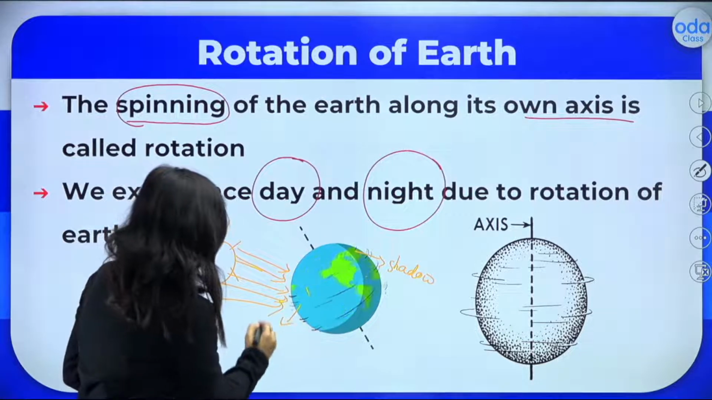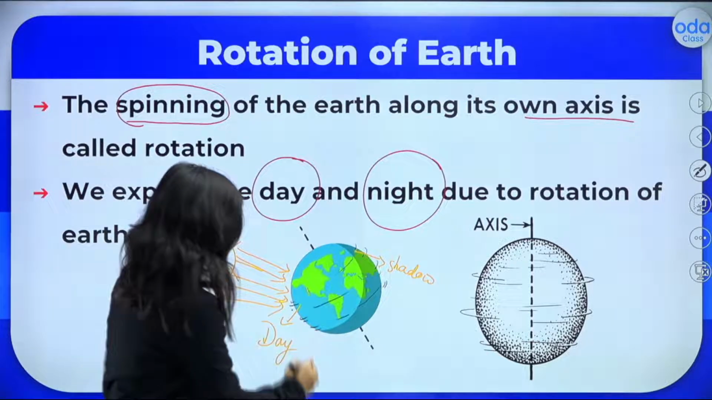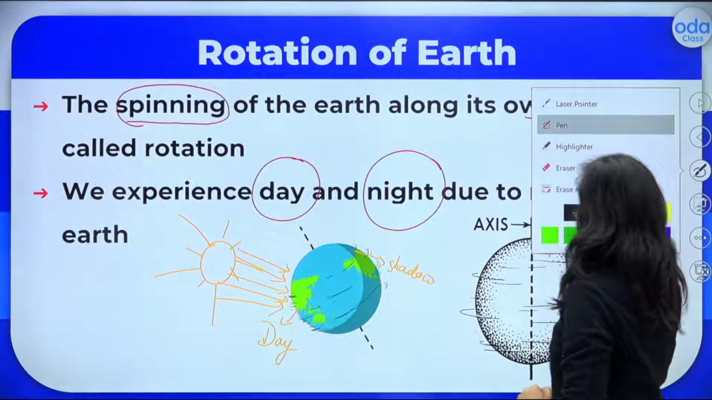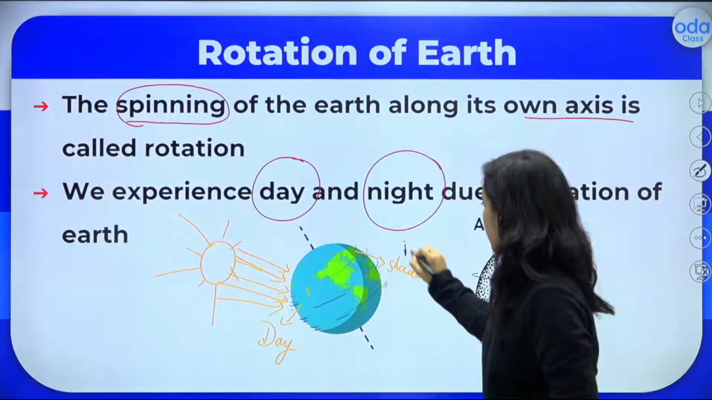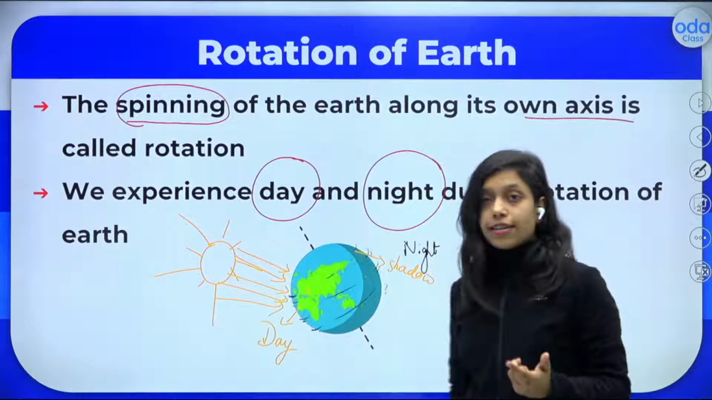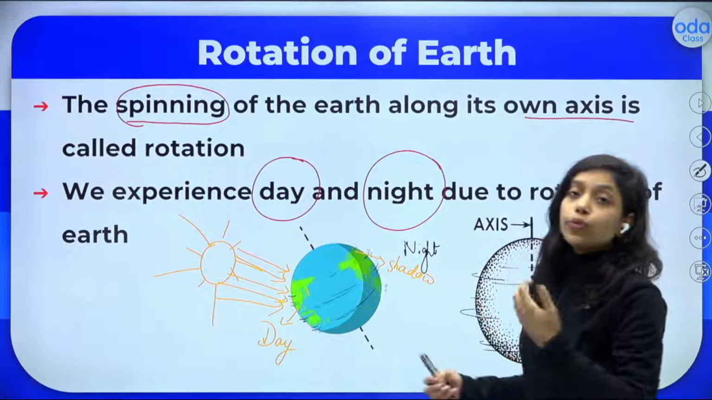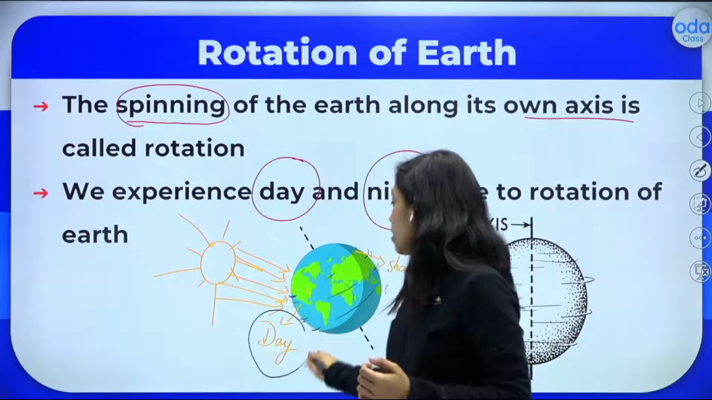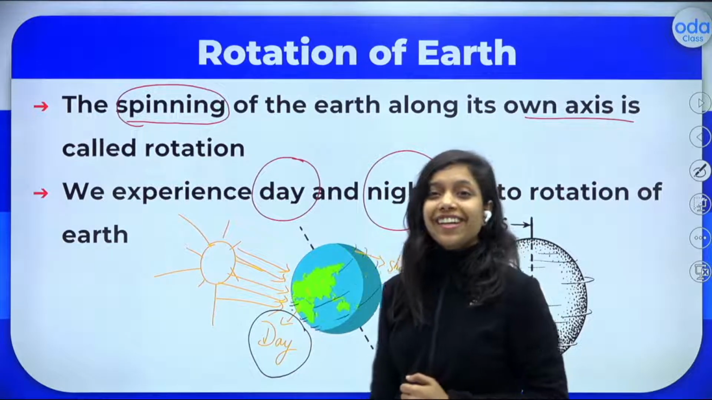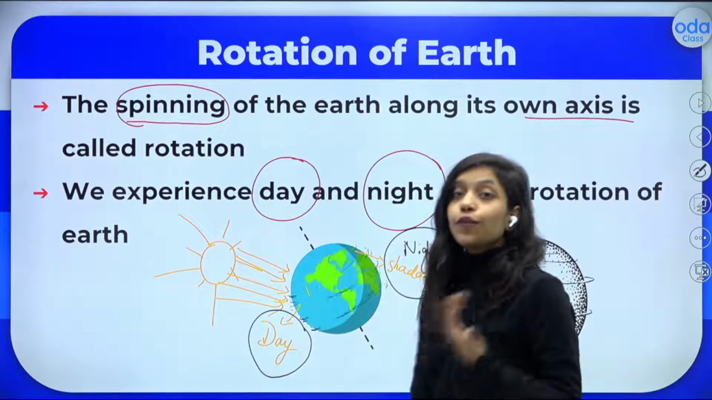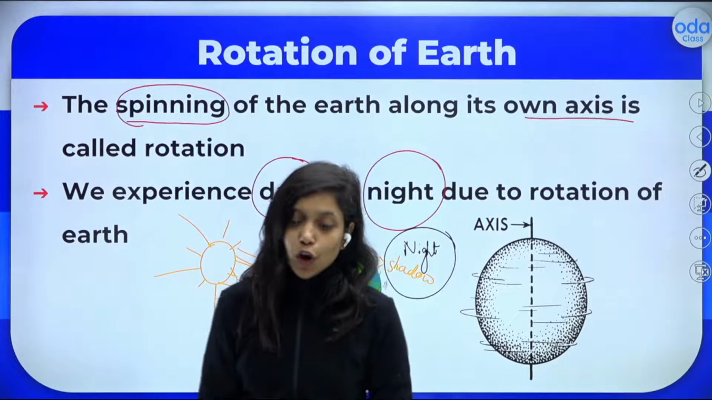So when the earth rotates like this, some part will get the sunlight. It will be day here. The part where sunlight is there will be day. That part will be experiencing daytime. And the part where shadow is there has no sunlight. It will be nighttime for those countries. Is it clear? Why will rotation cause day and night? Because where there is sunlight, those countries will experience daytime, and when there is no sunlight, that part of the earth will experience nighttime. Is it clear to all of you?